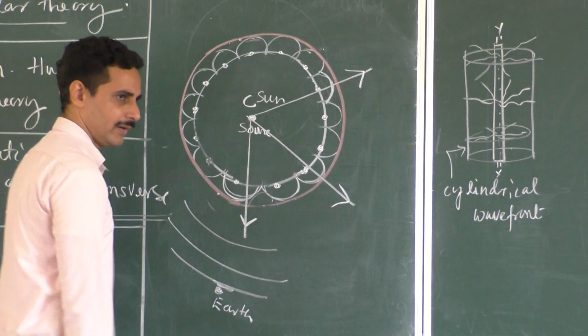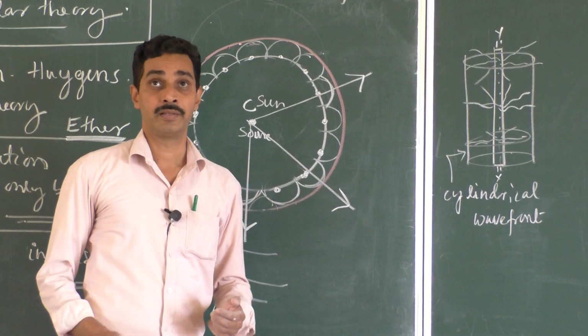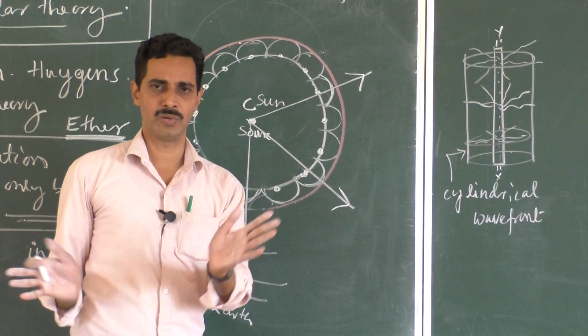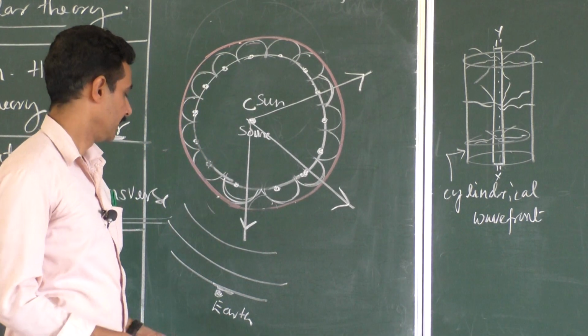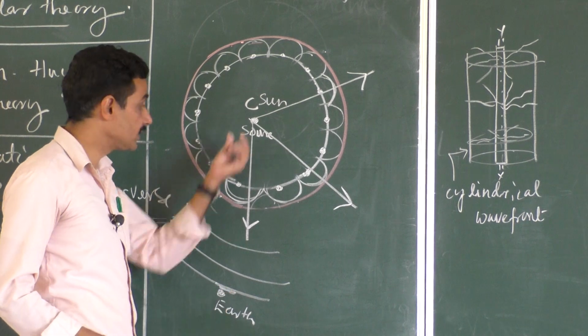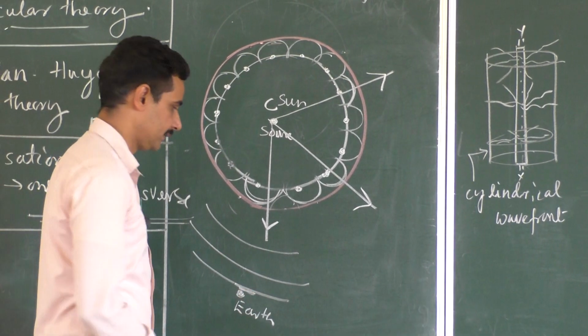You are standing just by the side of a very large sphere. Can you identify that it is a sphere? No, it looks flat. It is a plane wavefront. So if the wave source is at a very large distance, then the wavefront is almost plane, right?